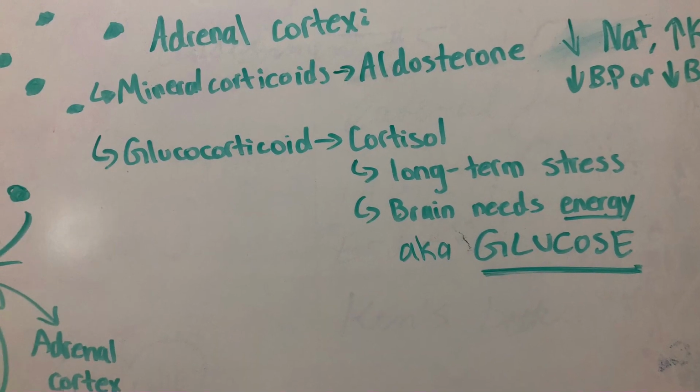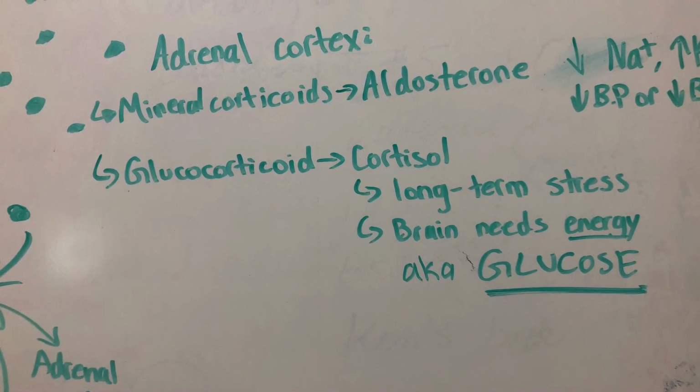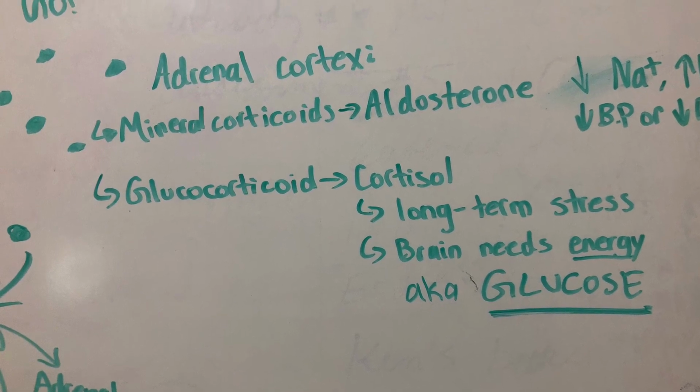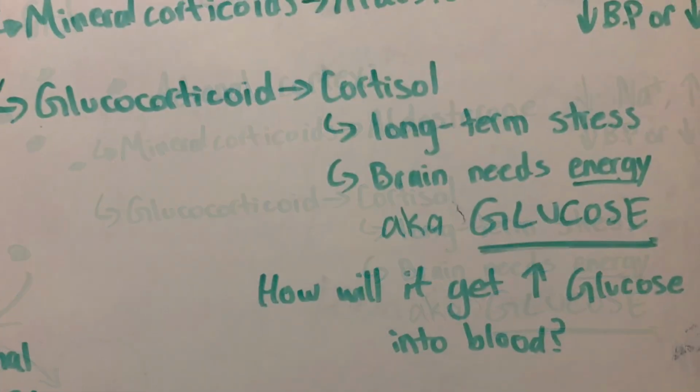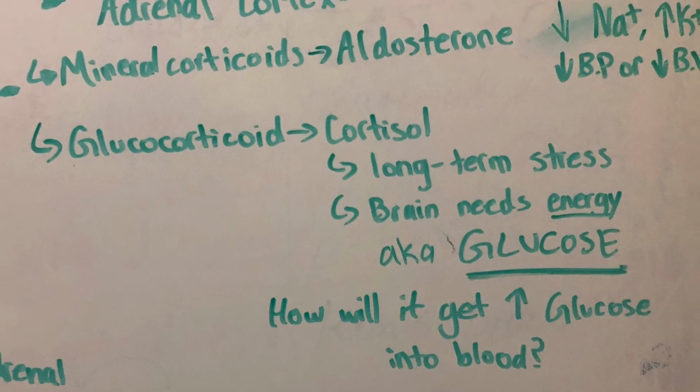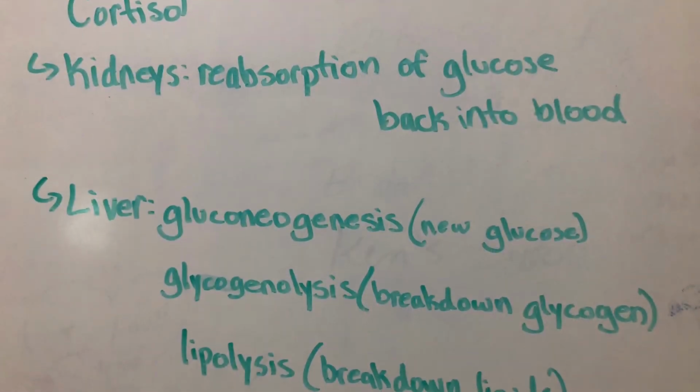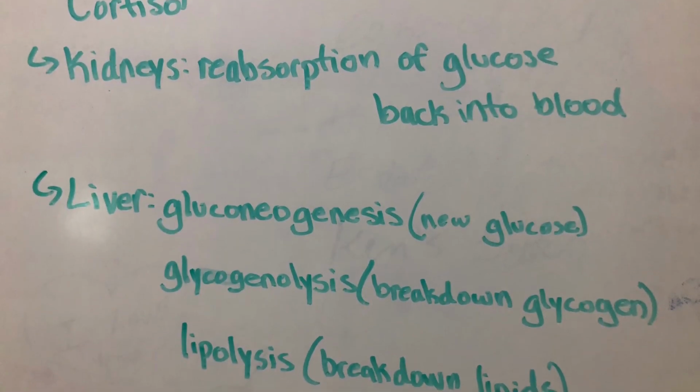Cortisol is released due to stress, either physical or mental. It's going to try and get more glucose energy to the brain. So how is this steroid cortisol actually going to get more glucose into your blood? In the kidneys, it's going to cause the reabsorption of glucose back into your bloodstream.